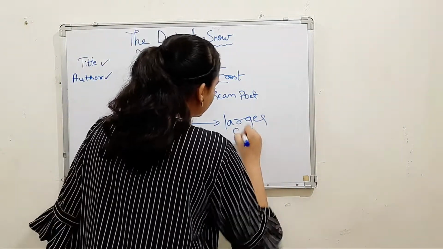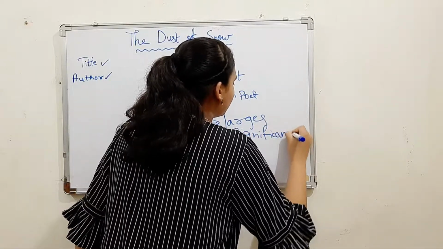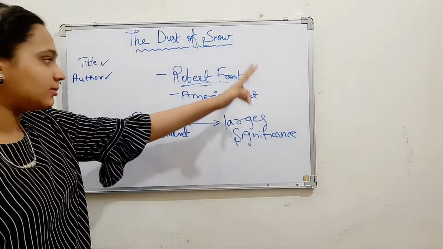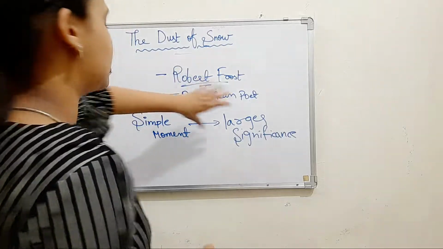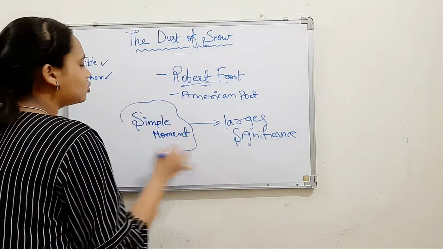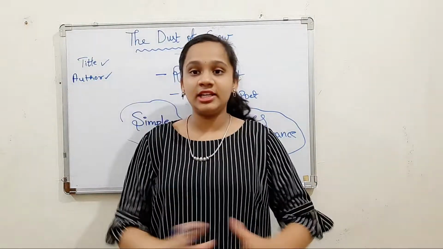This is what the actual meaning of this is. So just remember this. Whenever you write, मैंने कुछ lines बताई है. The Dust of Snow is a short poem written by the famous poet Robert Frost, who is an American poet. And this poem tells us that even a simple movement has a larger significance. You just remember that so that it will be clear for you.